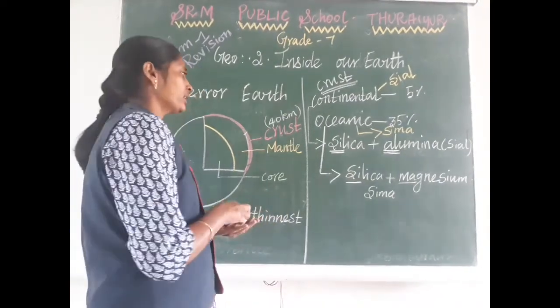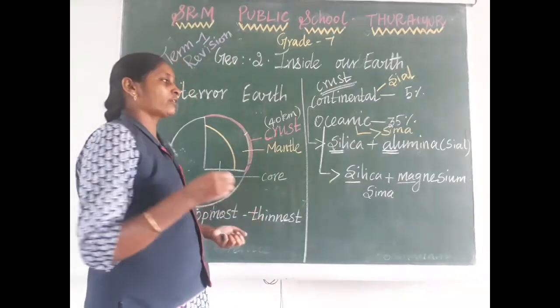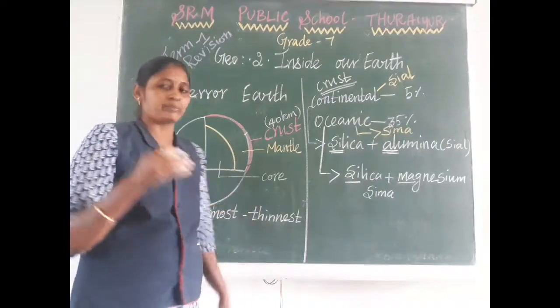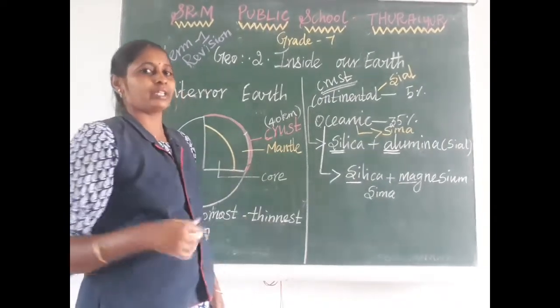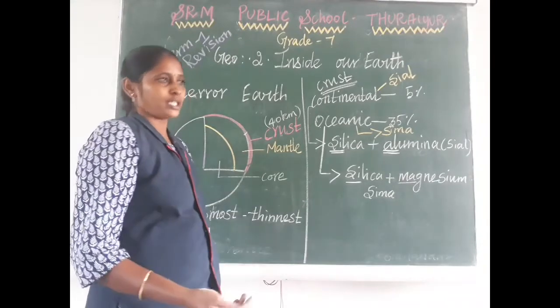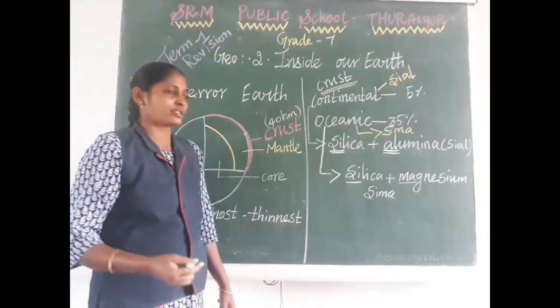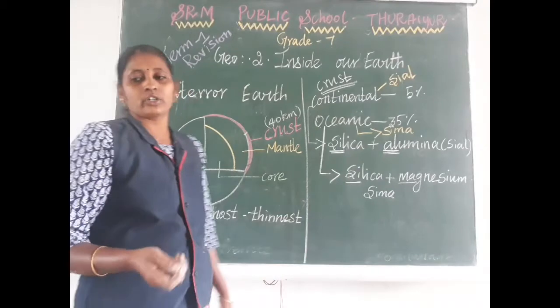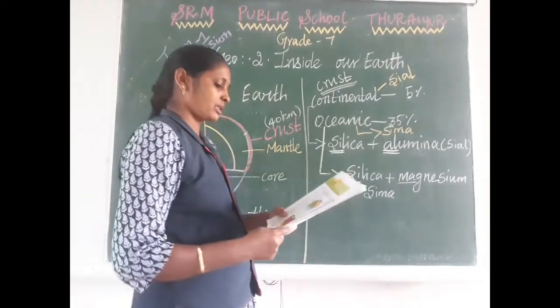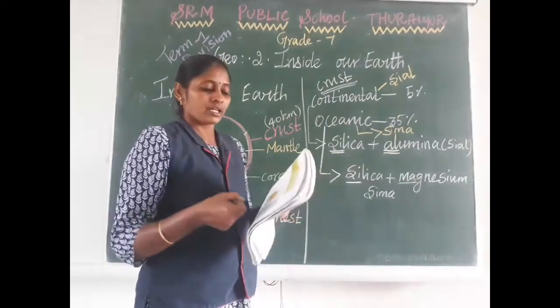Okay. So in the earth, we cannot go deep into the crust. We can only go to a certain number of kilometers. Otherwise, it is not possible to go inside the earth because there is no oxygen in that place. That's why we are not able to go. The deepest mine in our earth crust is located in South Africa.